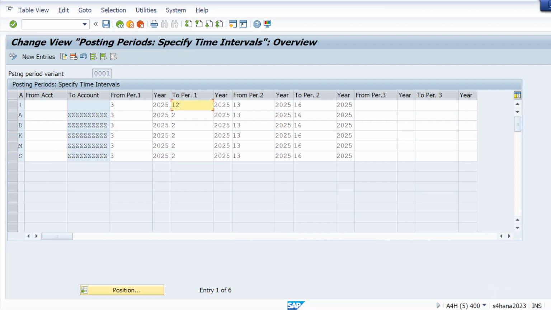Or let me give that same 3. Then let me check. Now let me hit enter and save it.